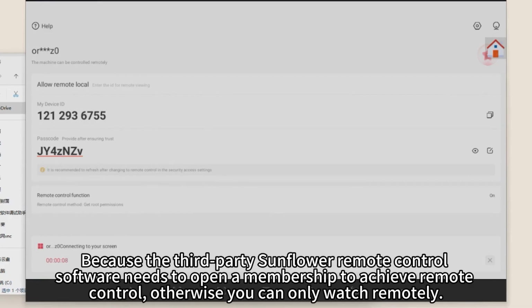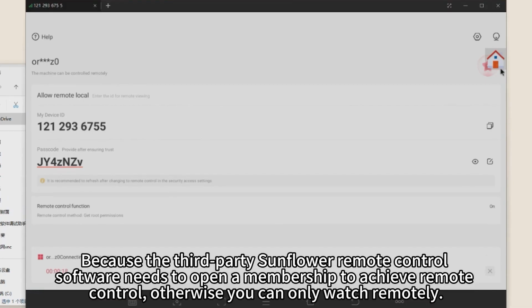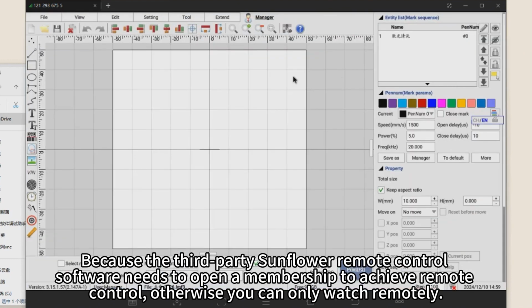Because the third-party Sunflower remote control software needs a membership to achieve remote control, otherwise you can only watch remotely.